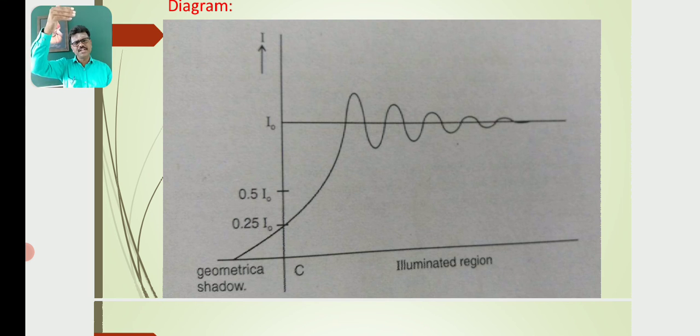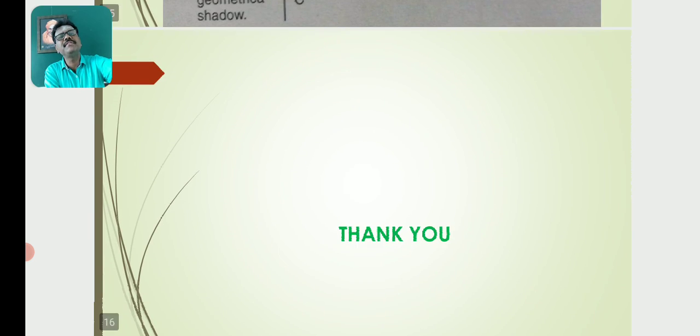The intensity initially decreases rapidly and then it becomes dark as you move from point C towards the blocked region, that means the darkness region. So this graph shows the variation of intensity.